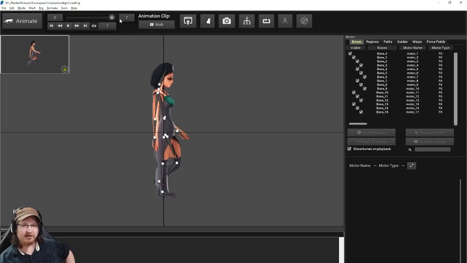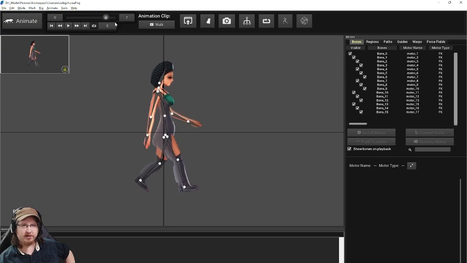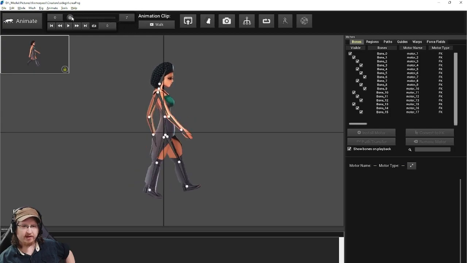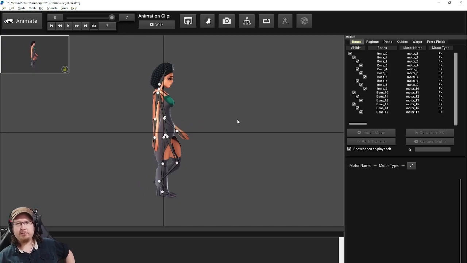But I managed to get us a walk cycle. I also did the front walk cycle. I won't go and open that file. You basically have the idea. And so now we have an animated character for our game from our AI generated image. And the only thing to do now is go into Unity and put together the beginnings of our game.